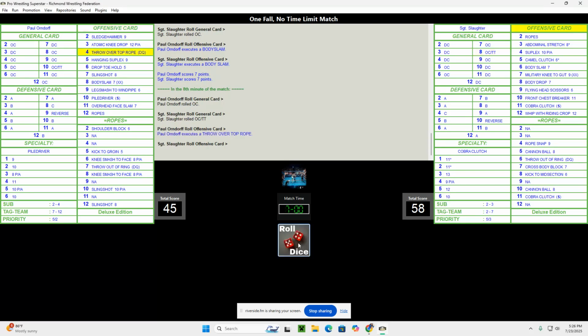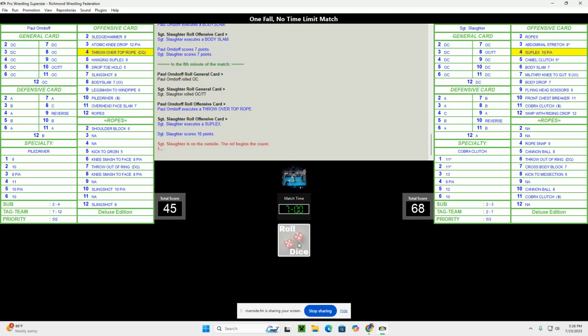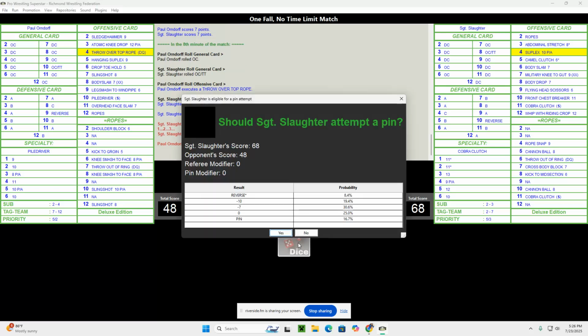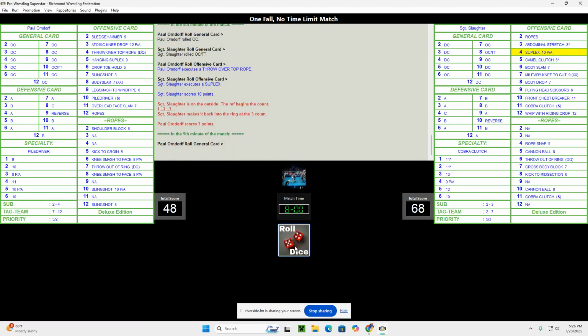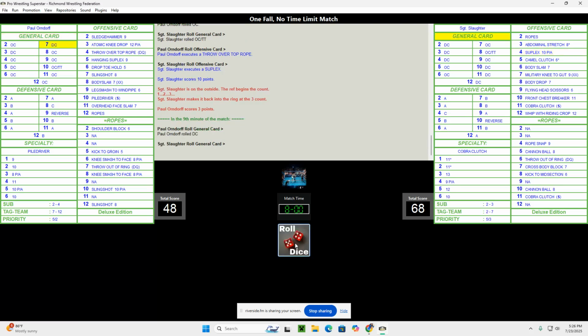Let's see. Both men on the offensive. Throw over the top rope by Orndorff. Sergeant Slaughter goes with a suplex. Let's see if he gets counted out. No. He gets back in. He is still not ready to pin, so we're going to skip that for the moment.